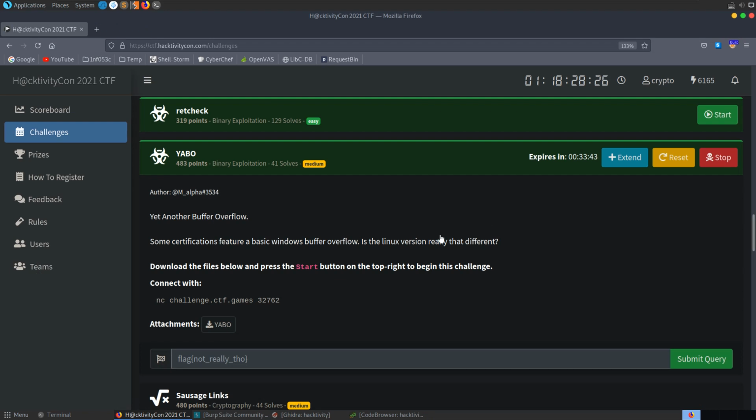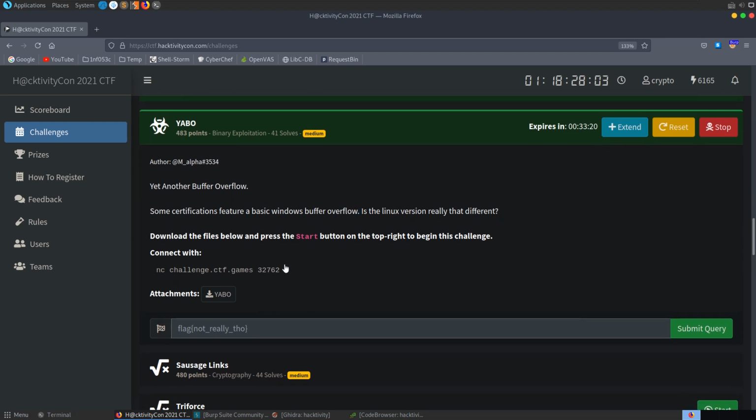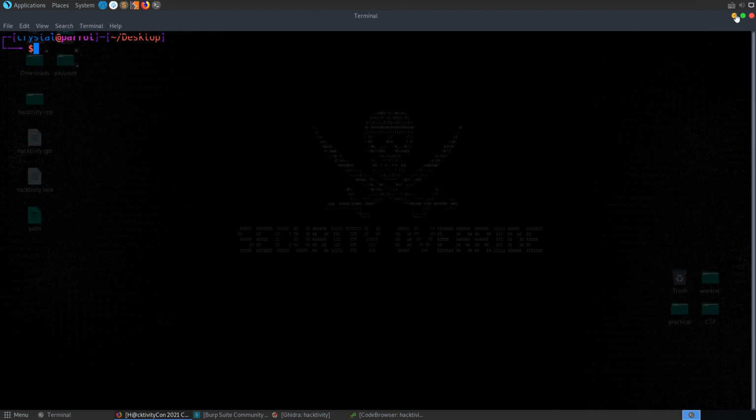The next challenge we're going to take a look at is called YABO, or yet another buffer overflow, and the description says some certifications feature a basic Windows buffer overflow. Is the Linux version really that different? So the description is hinting that this is going to be similar to the OSCP buffer overflow, where you have to do a Windows buffer overflow on the exam and also in some of the exercises and preparation. I've already got the server launched and the file downloaded, so let's take a look at it.